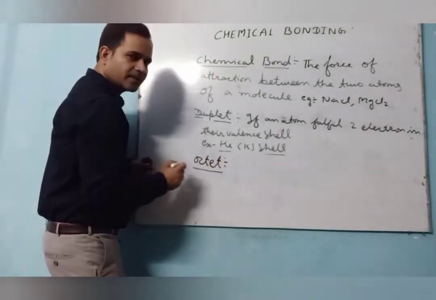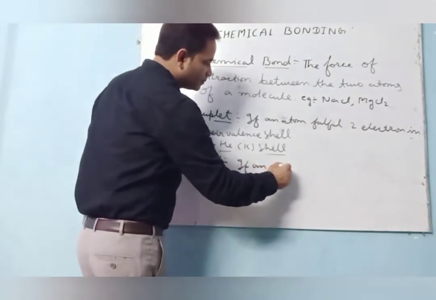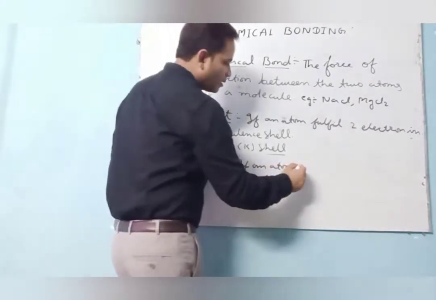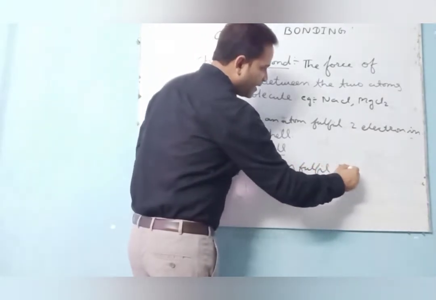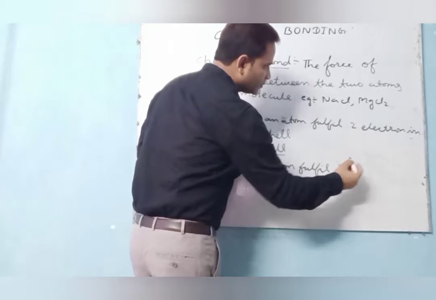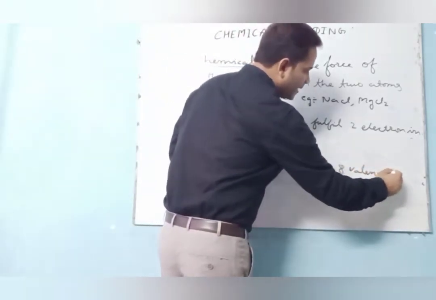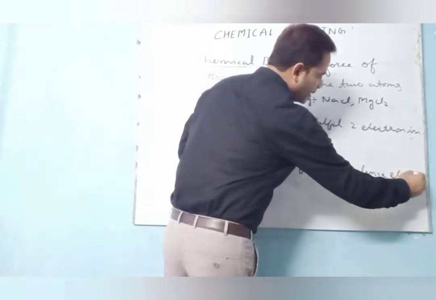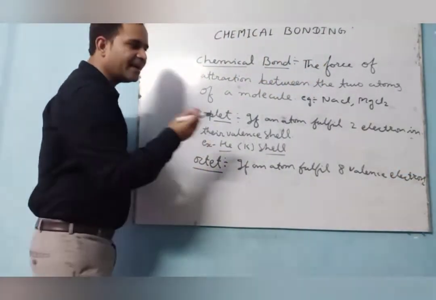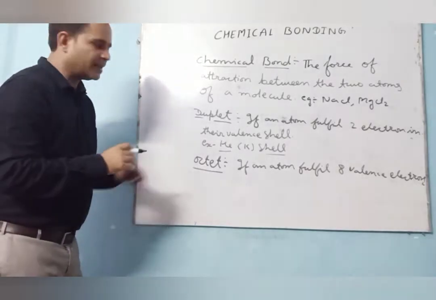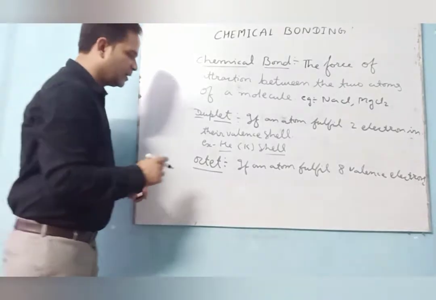So octet means if an atom fulfills 8 valence electrons, then it becomes an octet.